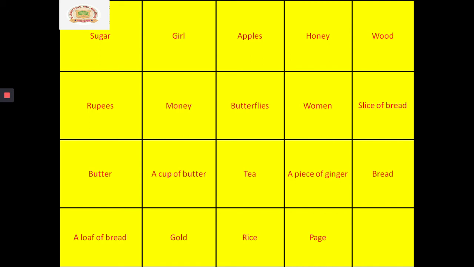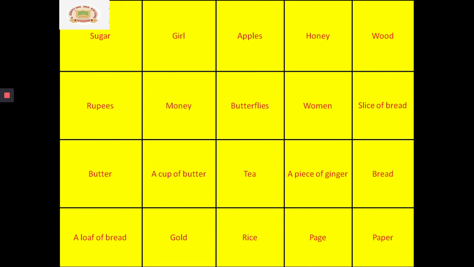But bread word is not countable. The bread word is uncountable. Okay. Next one, pages. We can count it. Yes or no? But paper we cannot count. So that is uncountable. Paper we cannot count it. So it is uncountable.